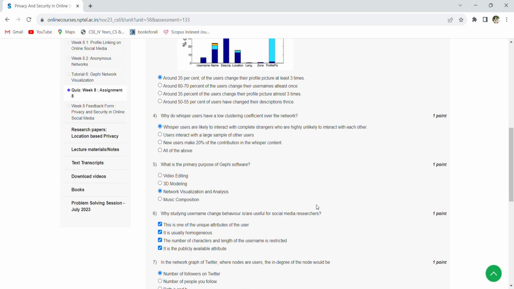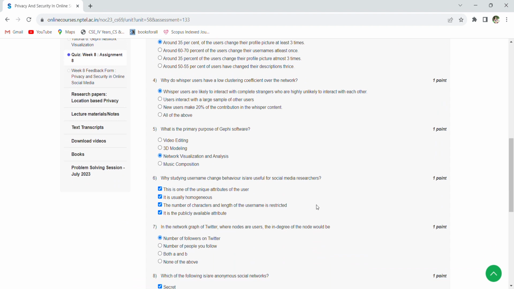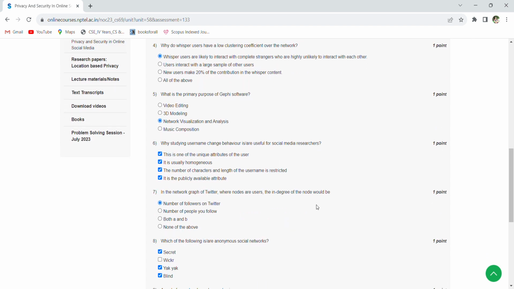What is the primary purpose of Gephi software? Network visualization and analysis. Why is studying username change behavior useful for social media researchers? Here all four options are right options. Coming to the seventh question, in the network graph of Twitter, where nodes are users, the degree of the node would be the number of followers on Twitter.